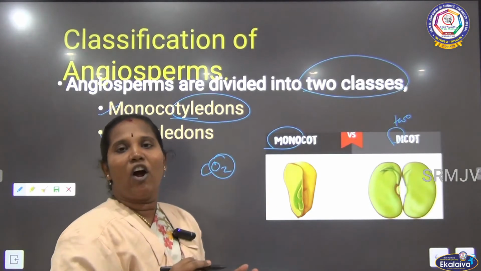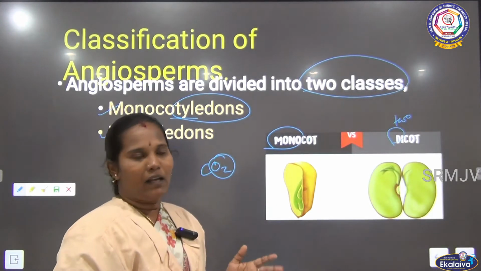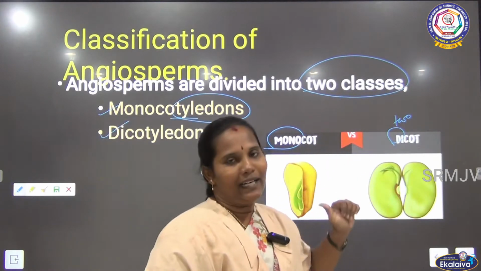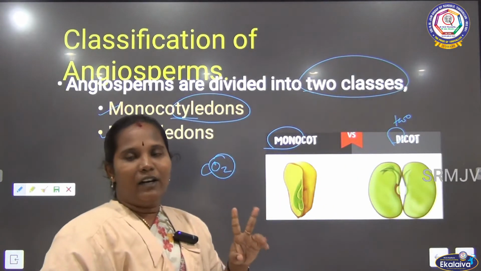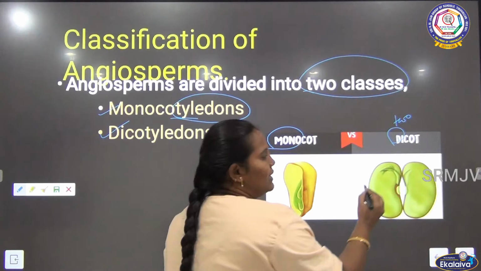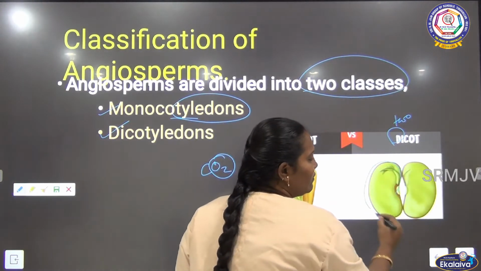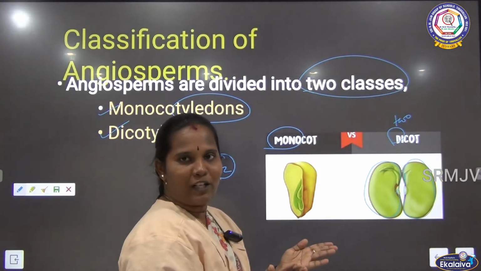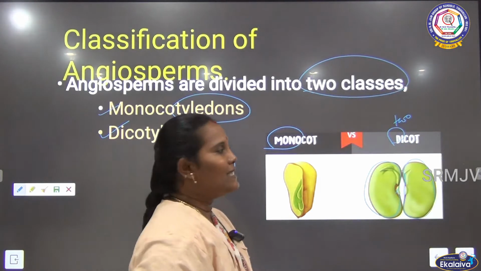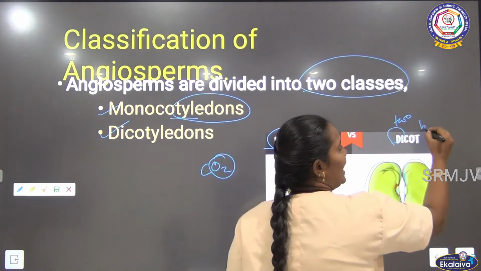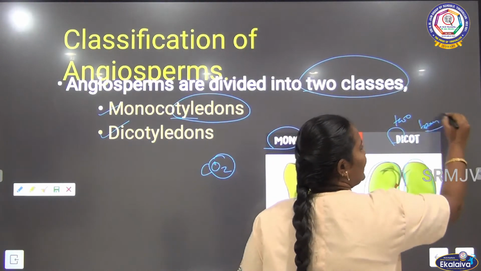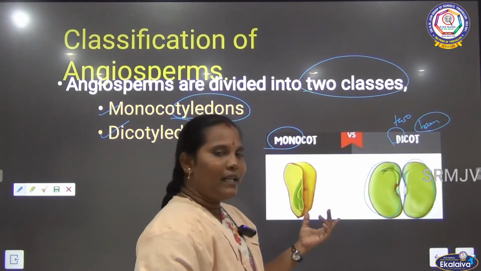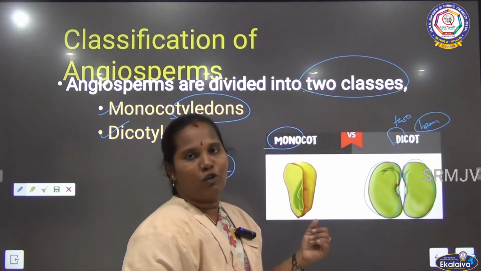This sheet cannot be divided. So these are all the monocotyledons. Okay, what is the next? Dicotyledon. Di means two, cotyledon means sheets. These sheets we can divide into two parts. For example, the bean plants are an example of dicotyledons. And many other things, even the mango is also a dicotyledon.